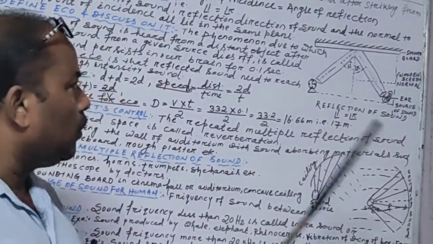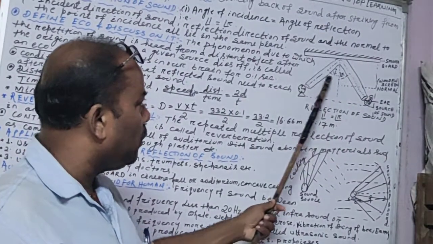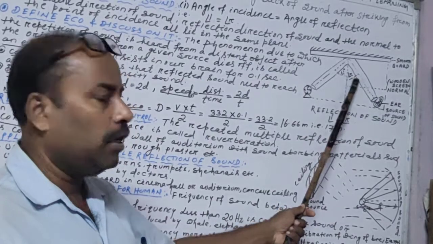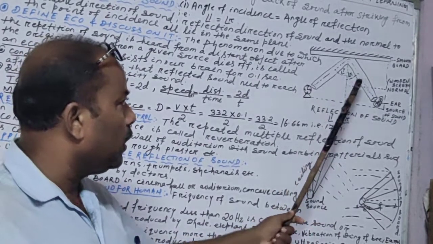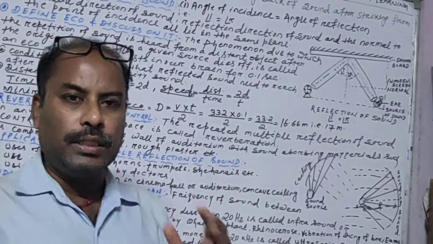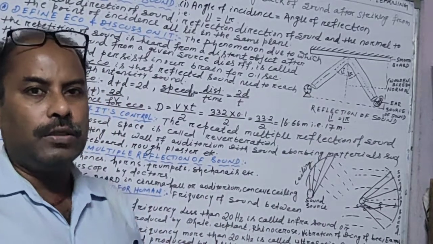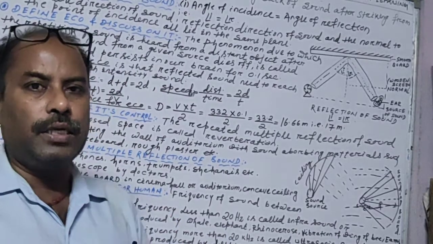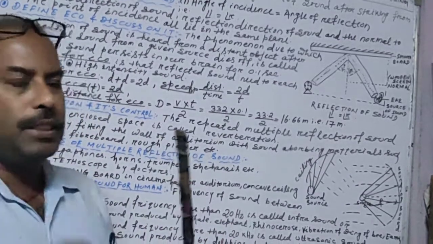So this line to this pipe is known as the angle of incidence. This pipe to this line is known as the angle of reflection. When this angle and this angle are exactly equal, then we can listen to the sharp sound. That is, the angle of incidence is equal to the angle of reflection. That is the first law of reflection.